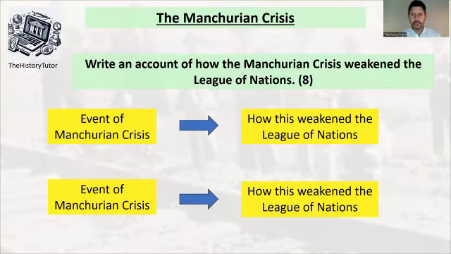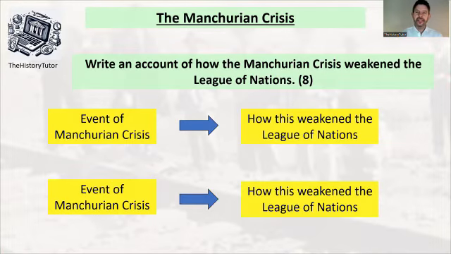Maybe an event actually within the crisis itself, how that weakened the league. Then maybe a later event, maybe at the end of a crisis, and then how that weakened the league. There's a couple of hints for you there. So think about the quiz we just did. There are the ideas in the quiz. So again, pause and have a think.